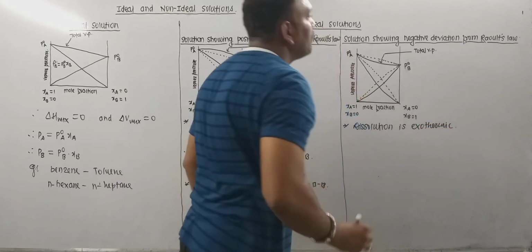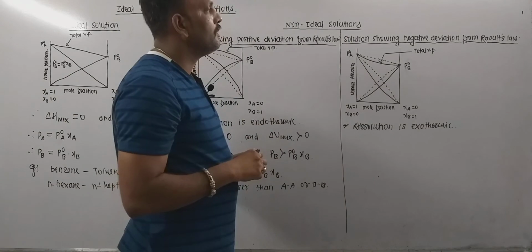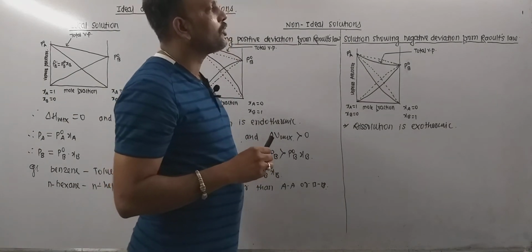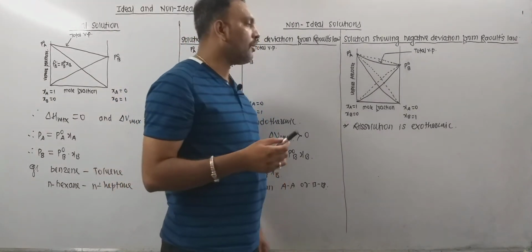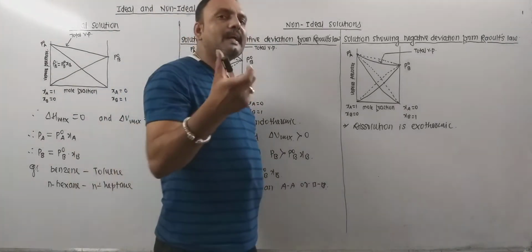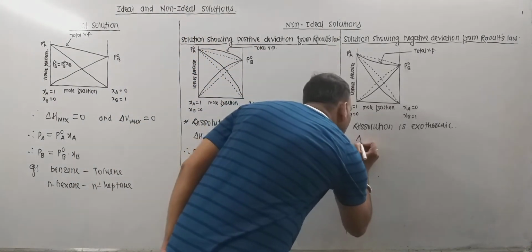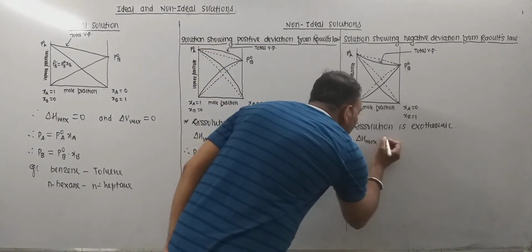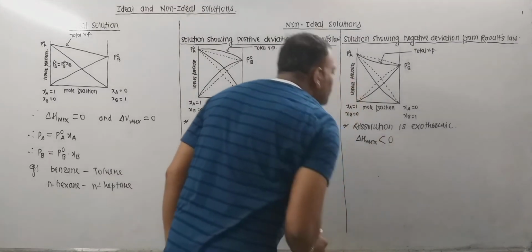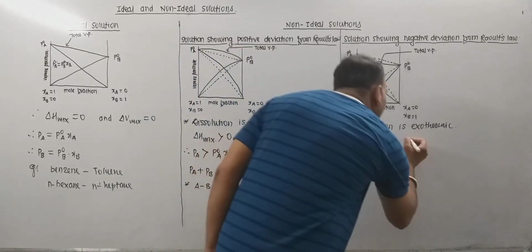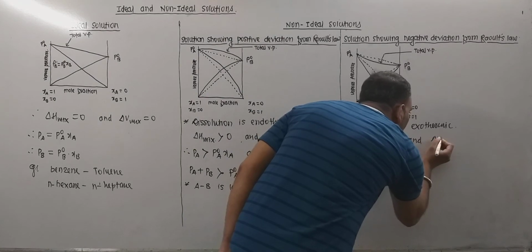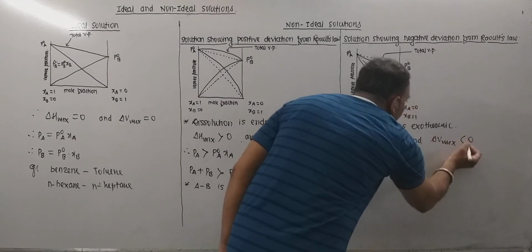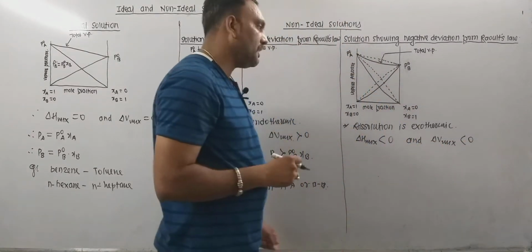During the formation of a non-ideal solution which shows negative deviation from Raoult's law, certain heat gets released. Thus, the enthalpy change of the mixture is negative, that is less than 0, and thus the volume change of the mixture is also less than 0.